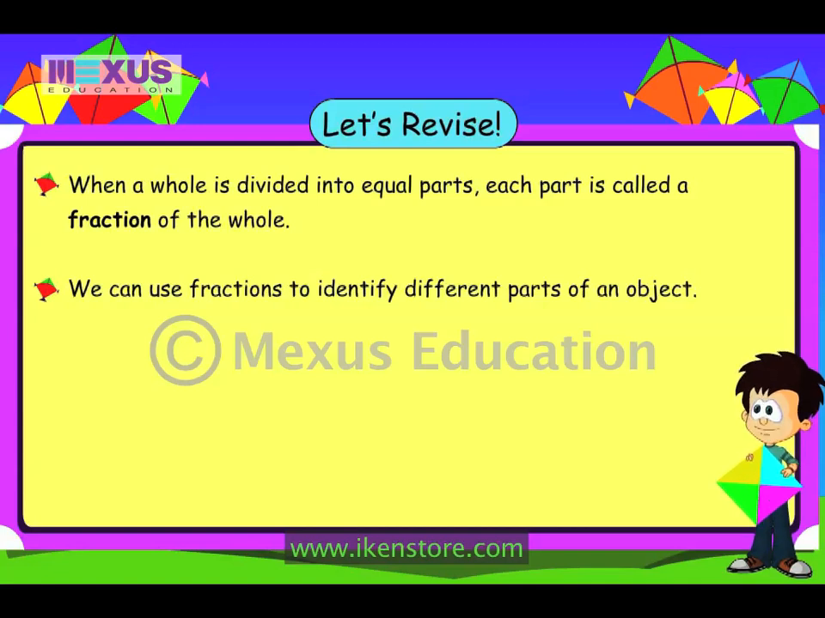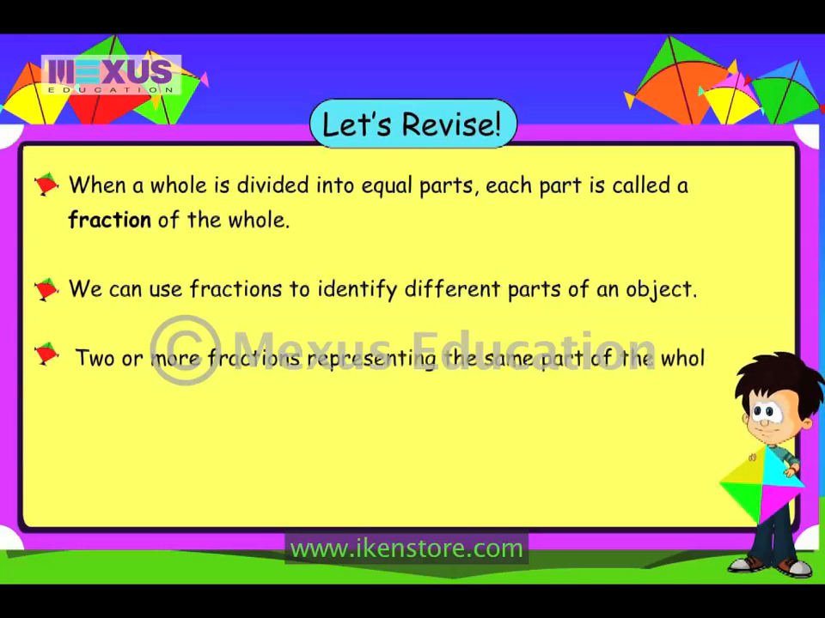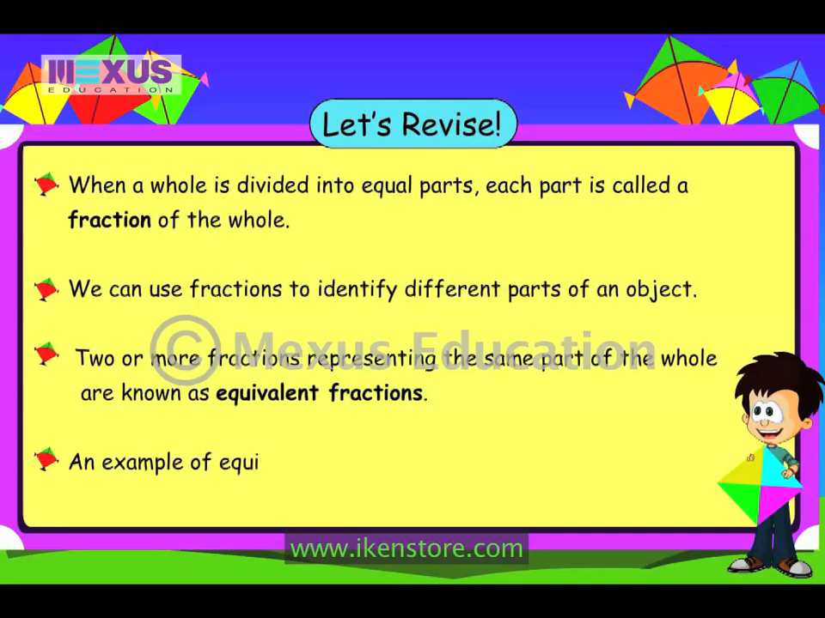I also learnt about equivalent fractions. Two or more fractions representing the same part of the whole are known as equivalent fractions. We can say the value of the fractions in all the three kites is the same. An example of equivalent fraction is half is equal to 2/4, which is equal to 4/8.